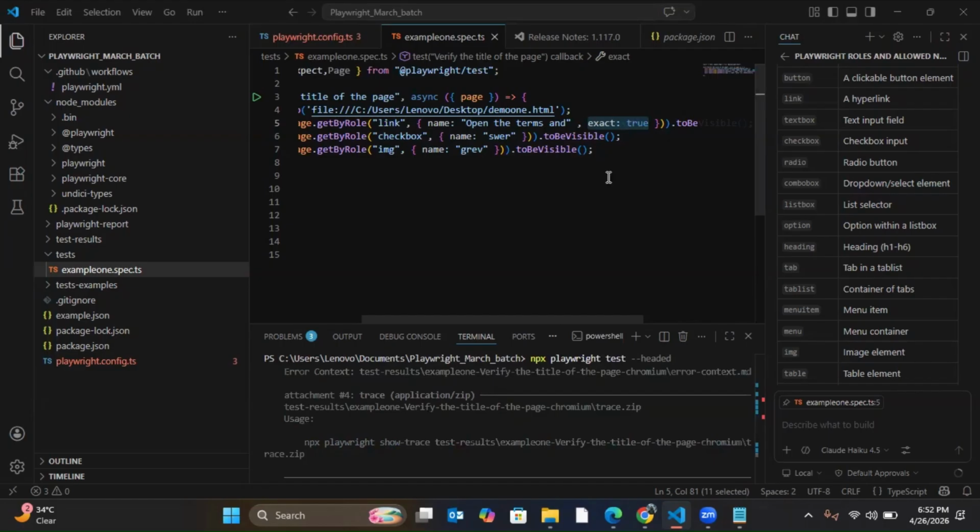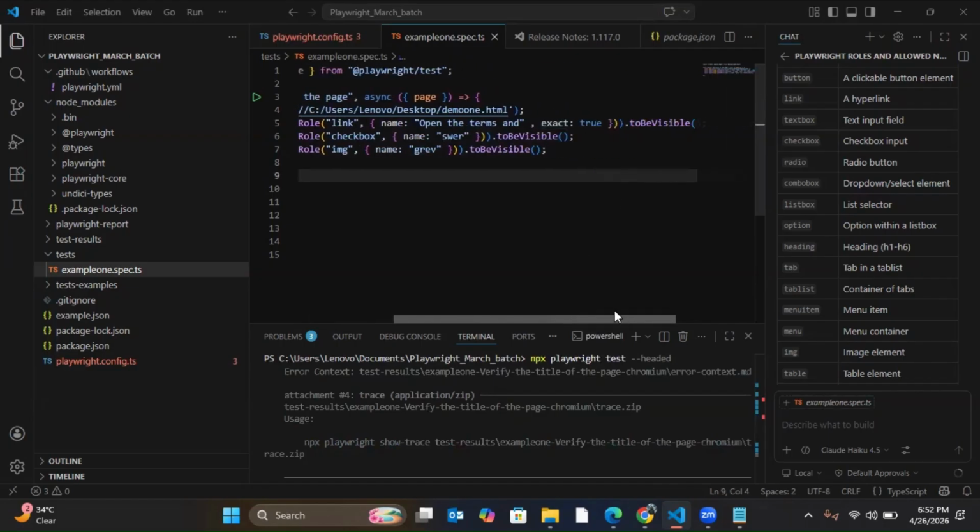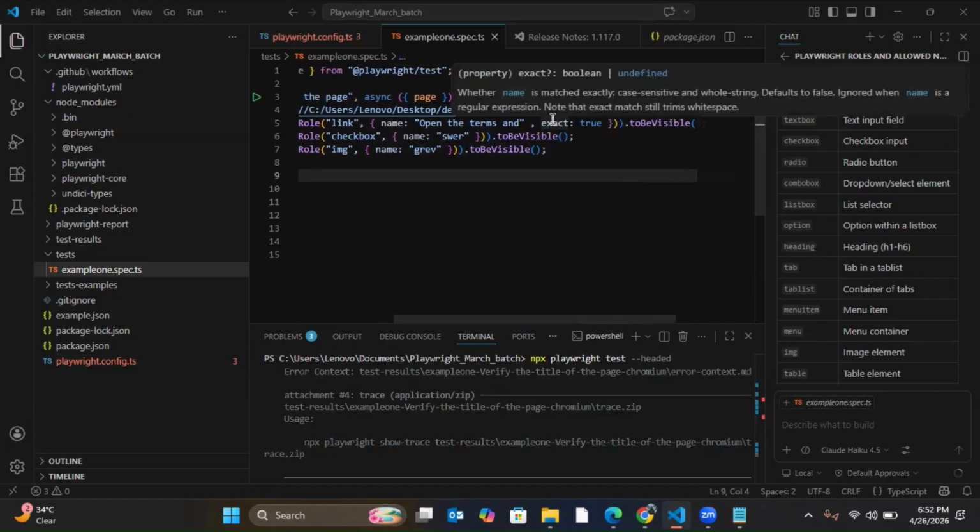Understood? What is the use of exact true? Anywhere you want to match the exact value, you have to give exact true. If you want to match part of the text, then there is no need to give exact true. That will work. Okay.